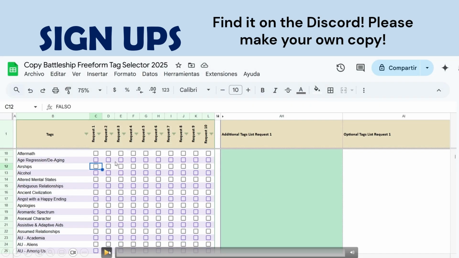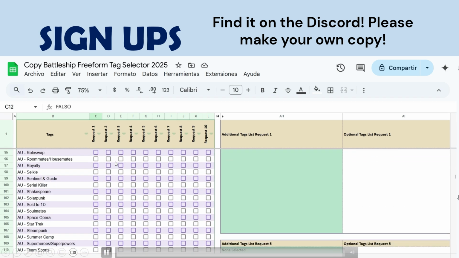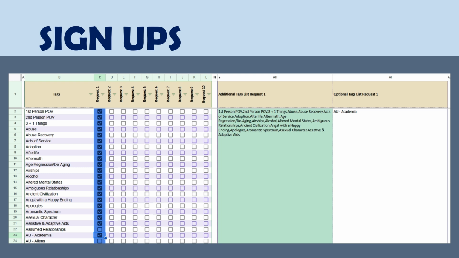They have created this specific sheet where you will be able to scroll through all the 400 tags within the set. Using the little checkboxes, select all the tags that interest you for the request that you are filling up. You will see them appear on the boxes on your right, on the additional tag list separated by commas. If you go over the 20 additional tag list limit, the column will light up blue, and any extra tags that you select will be placed in the white box labeled optional tags.